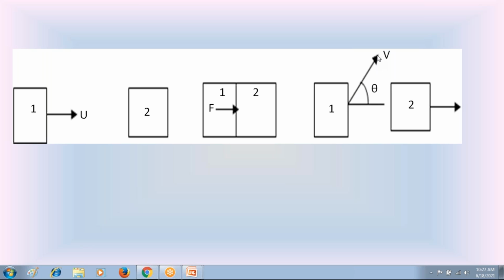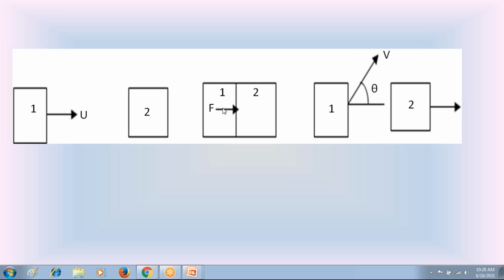After impact, let the velocity of the first body be v in the inclined direction. In the previous case, velocity v was in the horizontal direction. But here the velocity v is in the inclined direction, making an angle theta with the horizontal. So the force is horizontal, the initial velocity u is horizontal, but the final velocity is inclined. Then in this condition, what is the Newton's second law equation